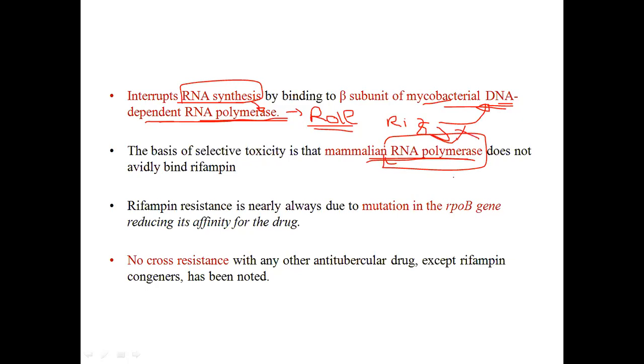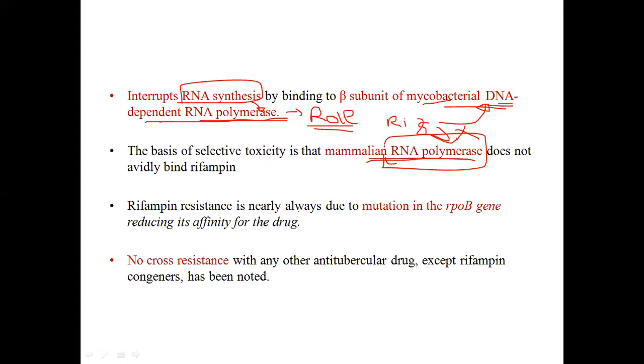So that's why our human cells are not having any problem with rifampicin. Okay, this is the important point. Selectivity: why is it selective for mycobacterial RNA polymerase only, why not for human? Because the affinity is high for mycobacterial RNA polymerase.